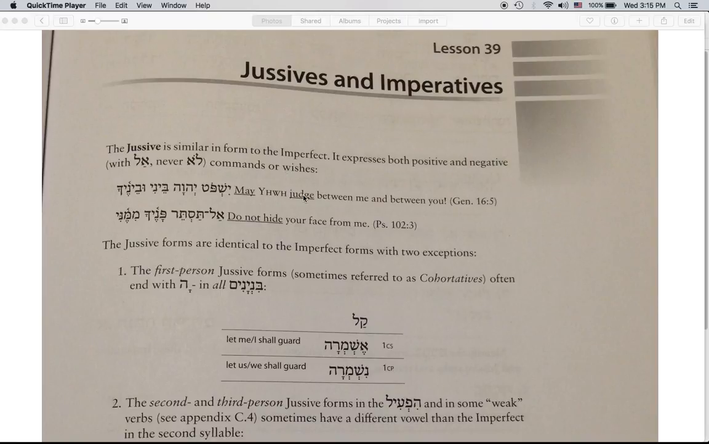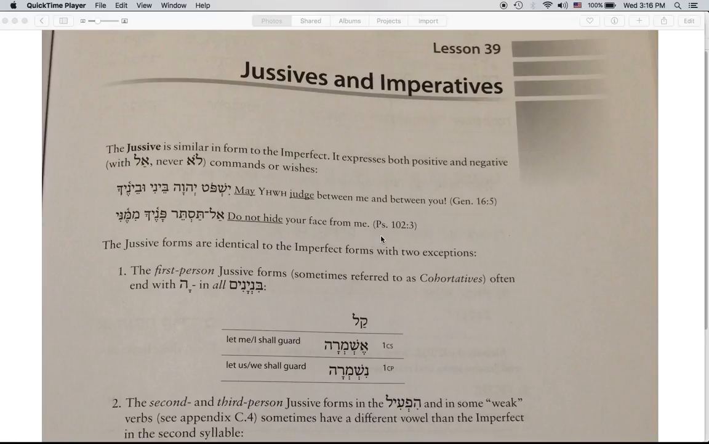Let's look at some examples from Genesis 16, verse 5. Yishpot Adonai beini uvenecha. May the Lord judge between me and between you. So yishpot here is a jussive.